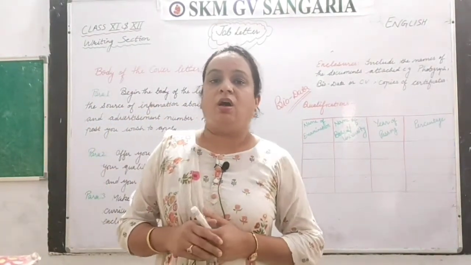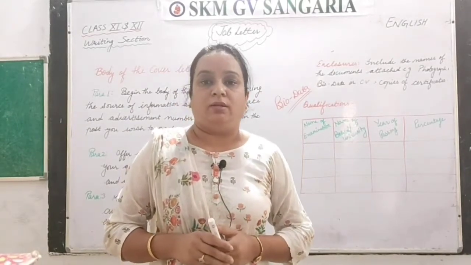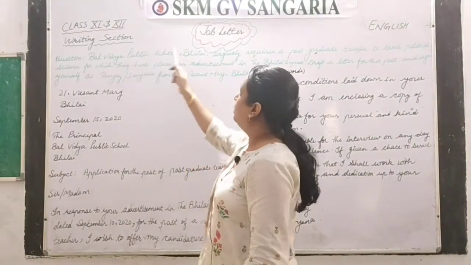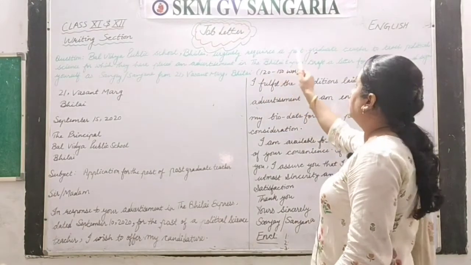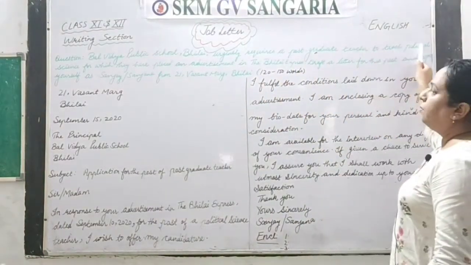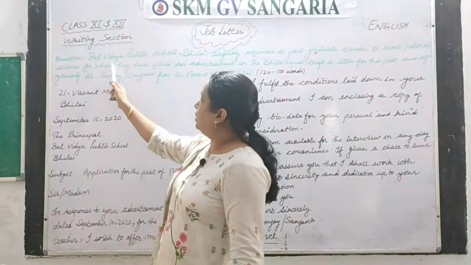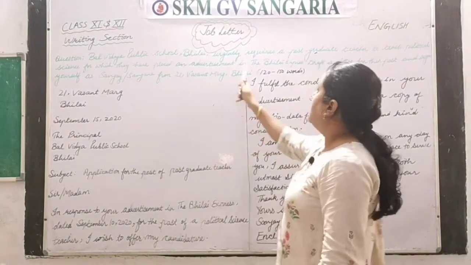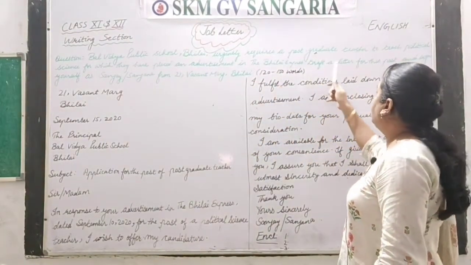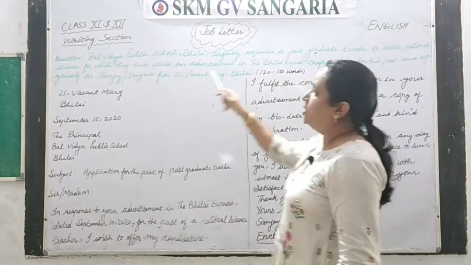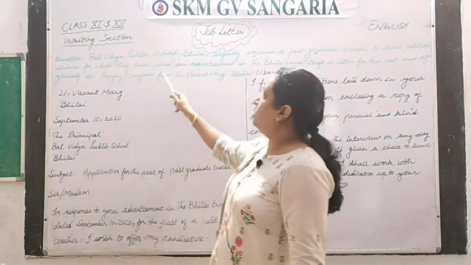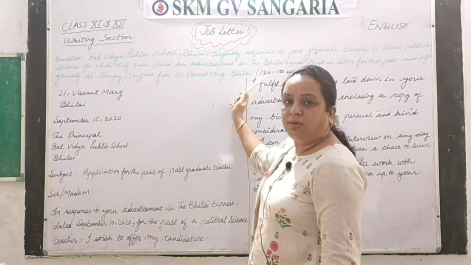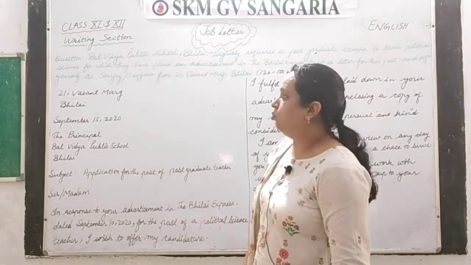Now let's see how you have to write a job letter with a sample. So let's read the question given to us. Bal Vidya Public School, Bhilai, urgently requires a postgraduate teacher to teach political science, for which they have placed an advertisement in the Bhilai Express. Draft a letter for this post and sign yourself as Sanjay or Sanjana from 21 Vasant Kumar Bhilai, and the word limit is 120 to 150 words.